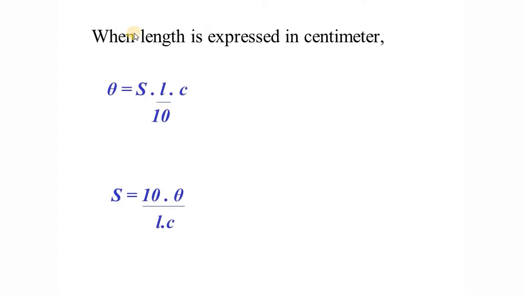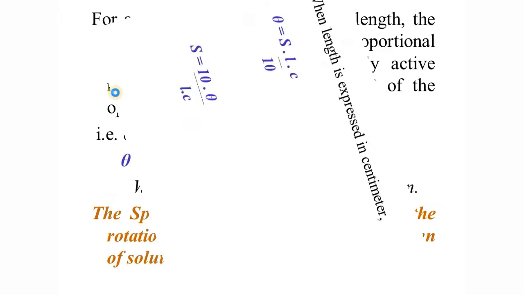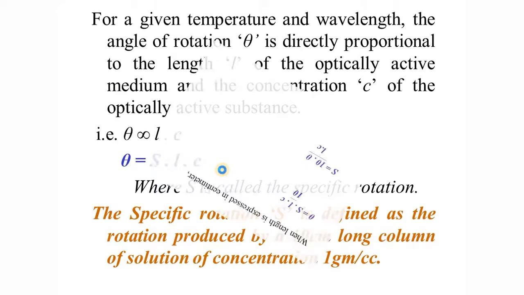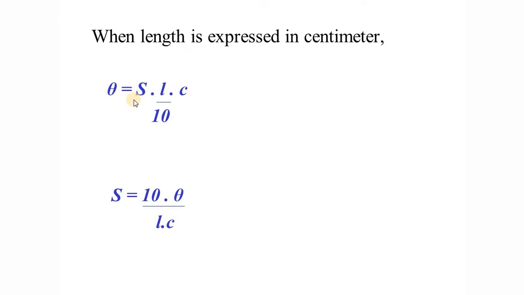That is, when length is expressed in centimeter, I have the expression. Normally, we express the length in decimeter. Theta is equal to S L into C. And basically, in this particular case, length is always represented in decimeter, that is, a 10 centimeter length column.